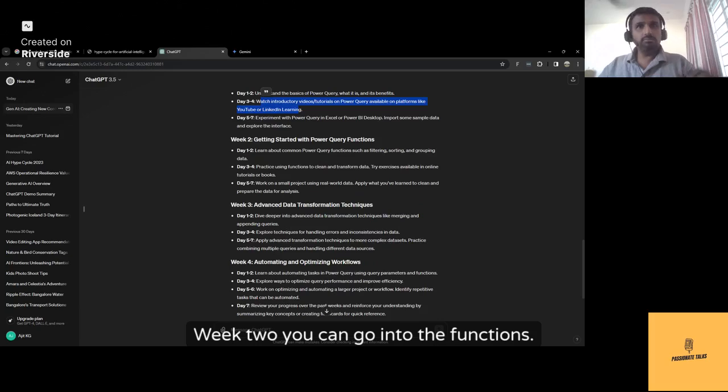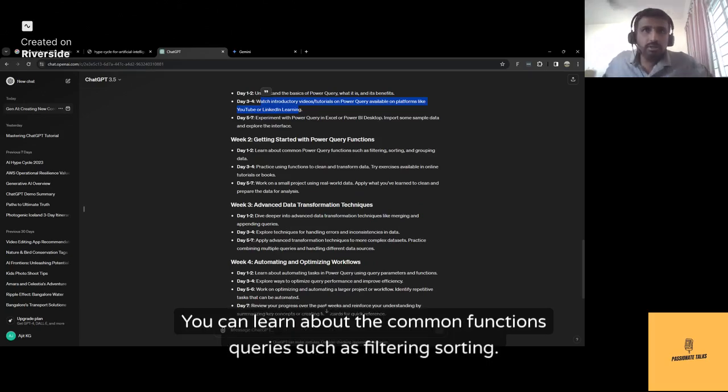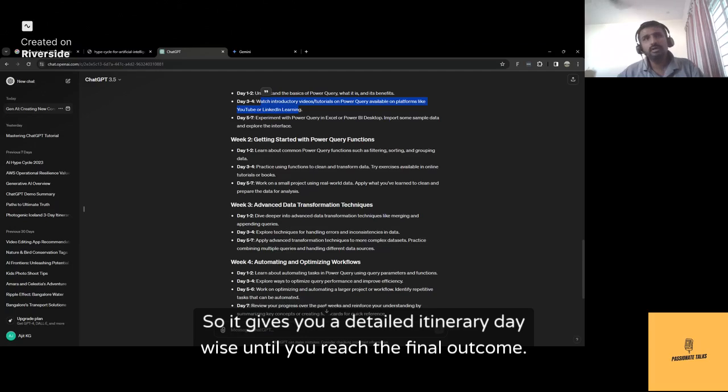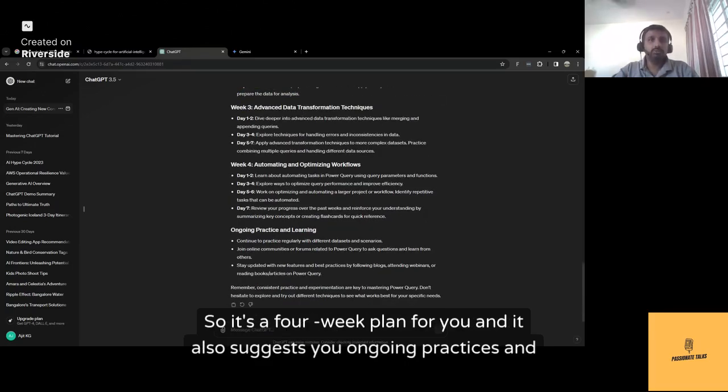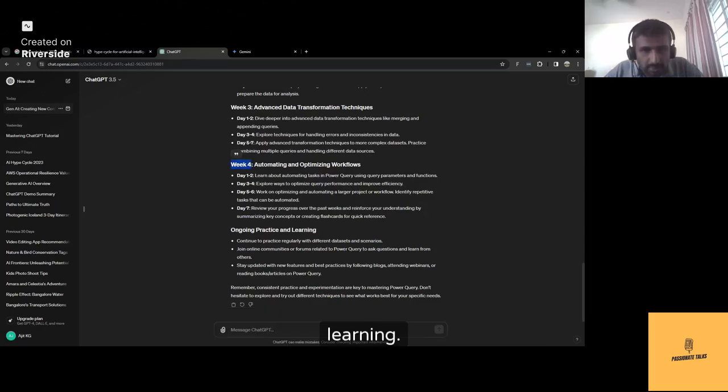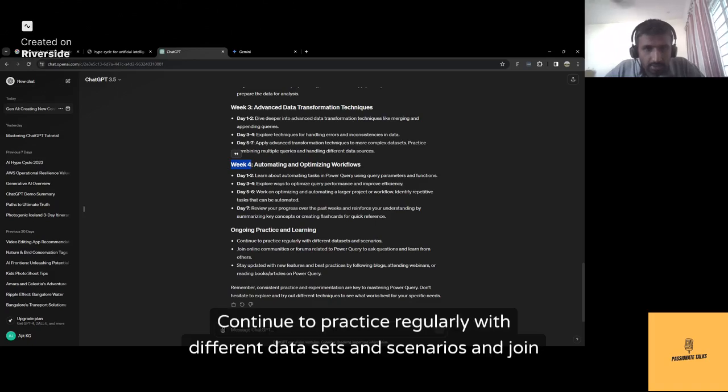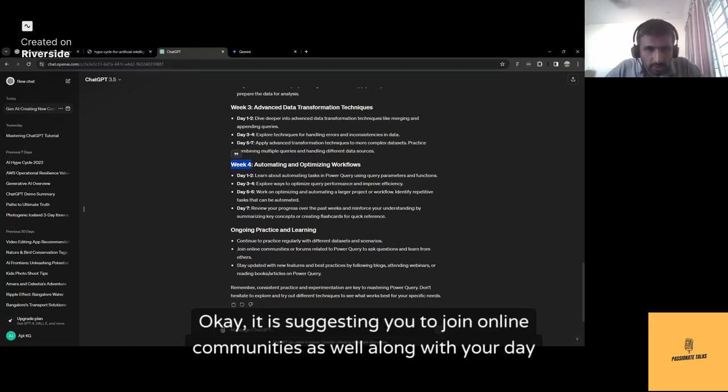Week two, you can go into the functions. You can learn about the common functions, queries such as filtering, sorting. So it gives you a detailed itinerary day wise until you reach the final outcome. So it's a 4 week plan for you. And it also suggests ongoing practice and learning. Continue to practice regularly with different data sets and scenarios and join online communities.